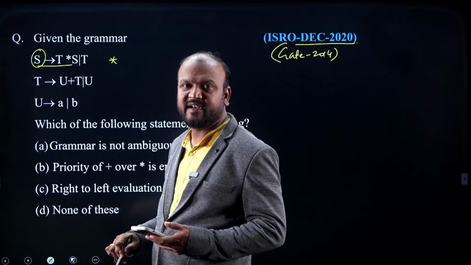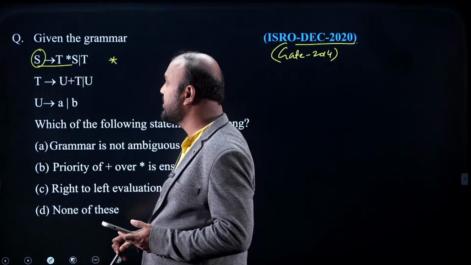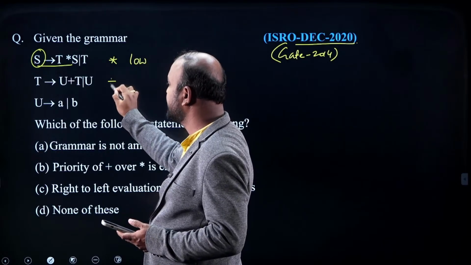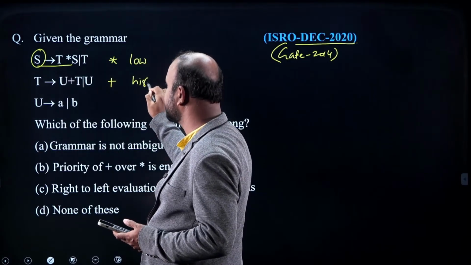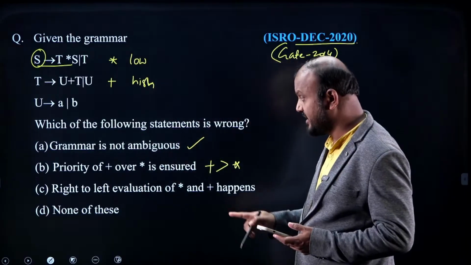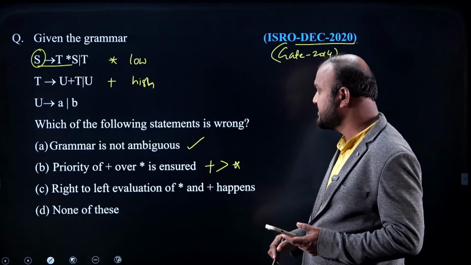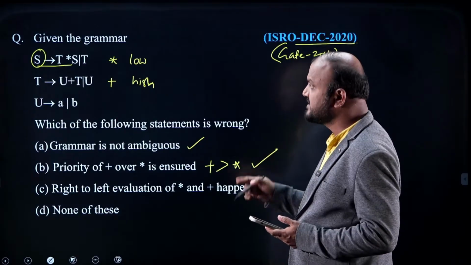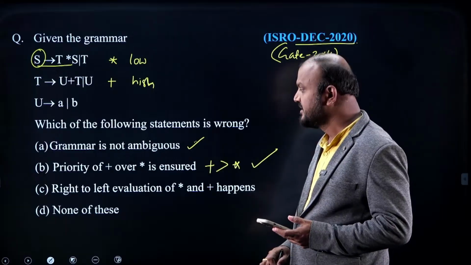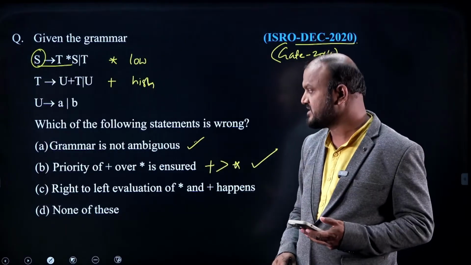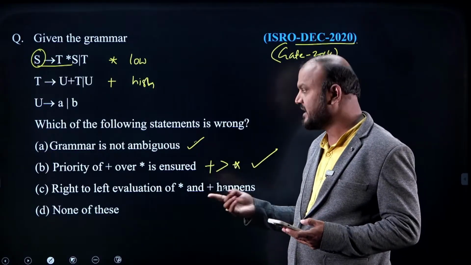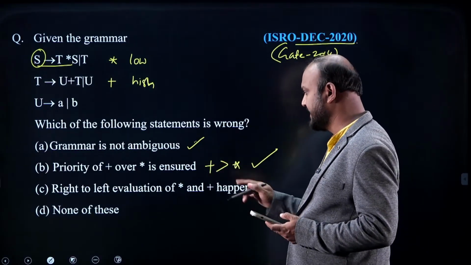Any operator defined with the starting non-terminal has the lowest precedence, so plus I can say has the highest precedence. Okay, this is correct. Ambiguity I have not concluded, because we don't have any algorithm to test for ambiguity. Ambiguous or not, I don't know. I'll check it later.